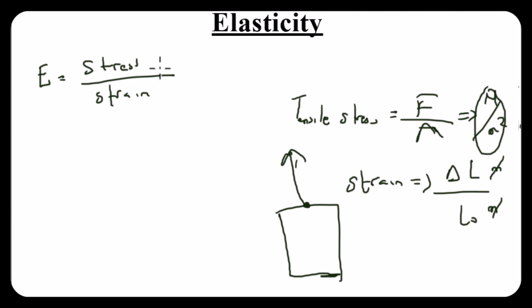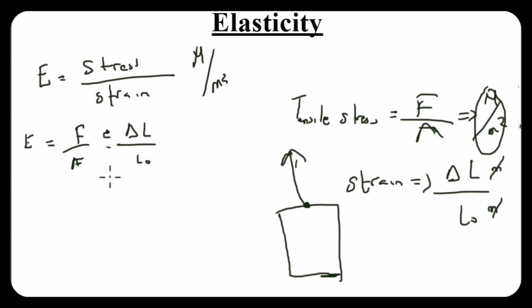Remember, stress is force over area, and strain is change in L over L naught. So the unit for the elastic modulus is simply the Newton per meter squared, because strain is dimensionless. Let's try to expound this. Let's say E is equal to stress, which is F over A, divided by strain, which is change in L over L naught. Then F over A multiplied by L naught over change in L is equal to E.